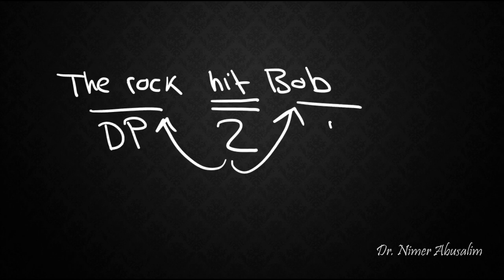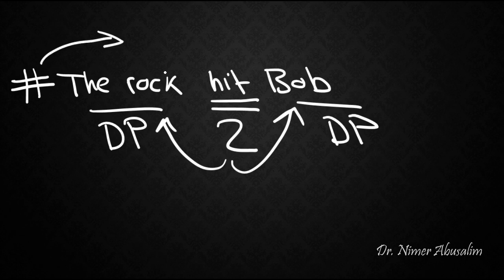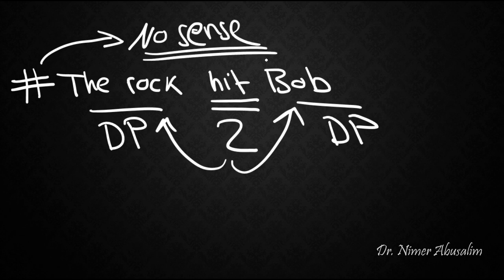This is a DP and this is a DP as well. So everything seems in line. X-bar theory is fine. The subcategorizational restrictions are also fine. But the sentence sounds odd. This is the sign that we use to indicate that the sentence makes no sense. So this sentence makes no sense from a semantic point of view.